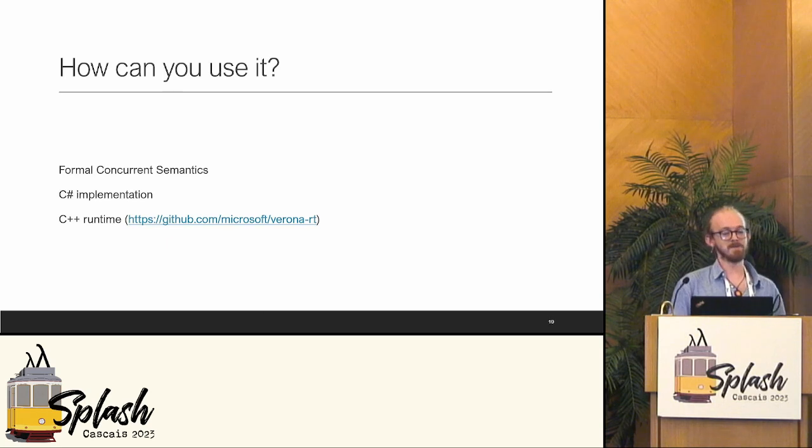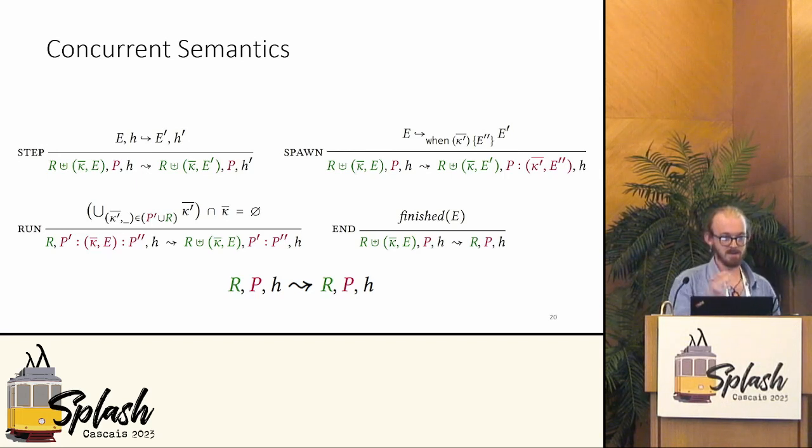But how can you use that? So we have developed a formal concurrent semantics. This is the semantics. This is all the semantics. It's truly just these 4 rules. It's very succinct. And we make it this succinct by building on top of an abstract underlying programming language. We don't add when to a simply typed lambda calculus, and by doing this, we can then let any other language that fulfills the properties of that underlying language adopt BOC.